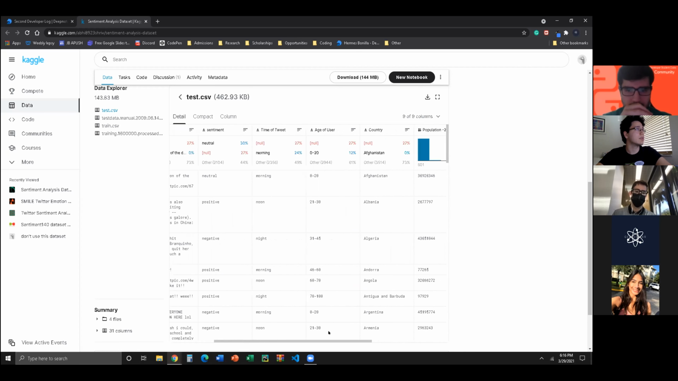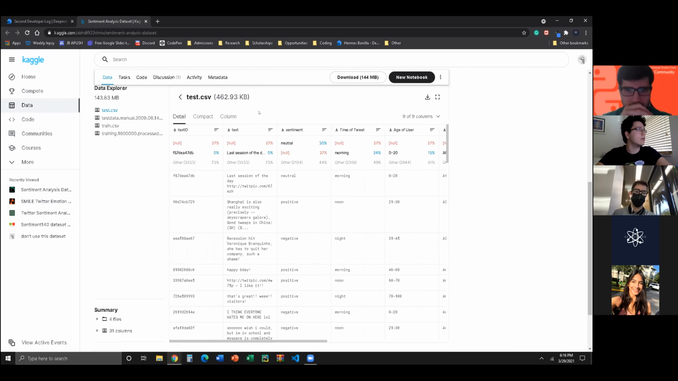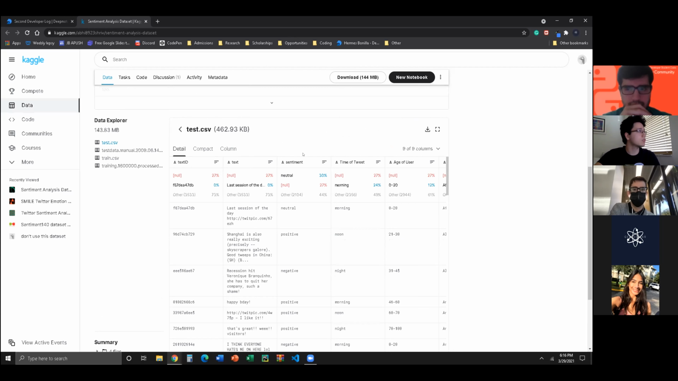So you can see here some of the values. The main ones we're going to be using are the text, which is what the actual tweet was about when it was extracted, and the sentiment, which they already labeled for us. This is really good, because for our project, we're planning to have user input. Somebody can put in a sentence and they'll get some kind of sentiment percentage and what the model thinks it is.